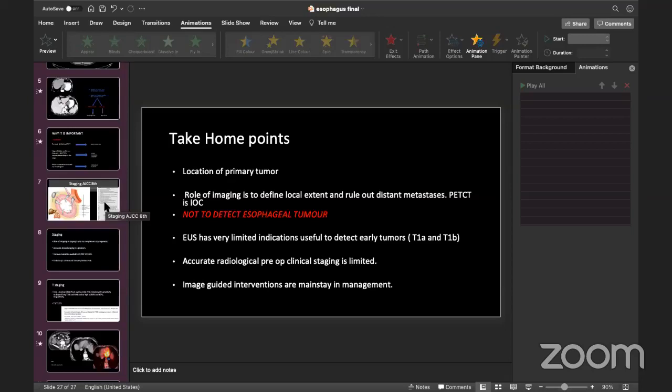But what is recommended is, if you are seeing any FDG avid node that is non-regional, we should sample it and prove it, because it completely changes the management from radical to palliative. I do agree.